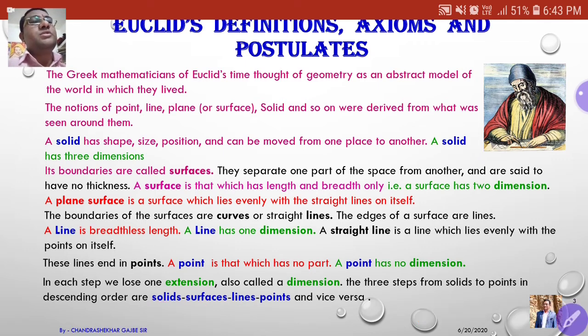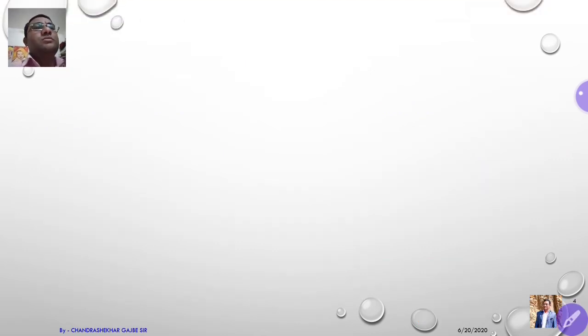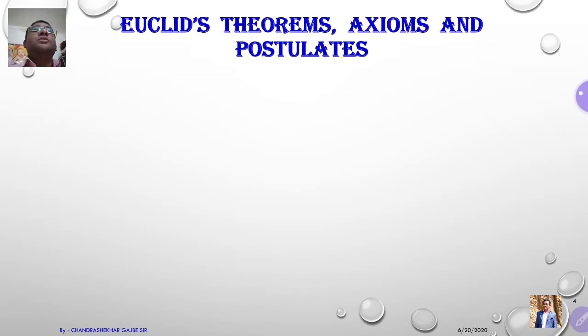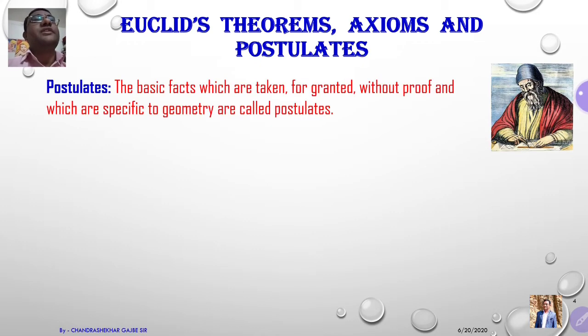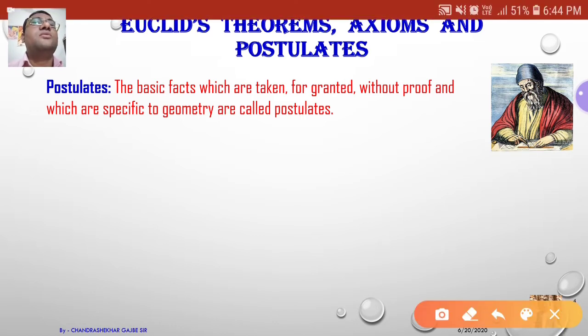Next point is Euclid's theorems, axioms and postulates. We are taking their definitions. First we are taking postulates. What is the meaning of a postulate?